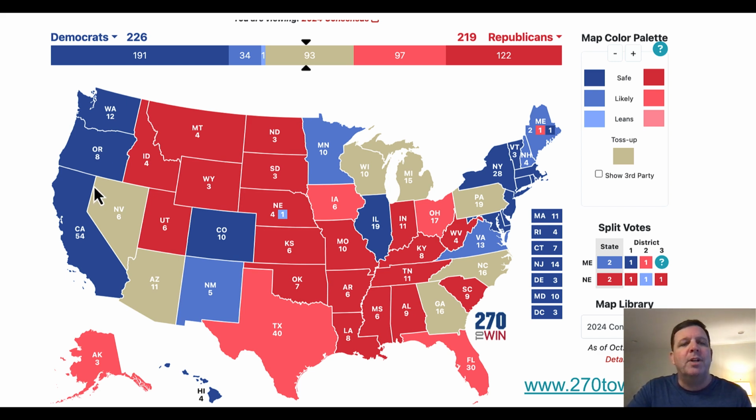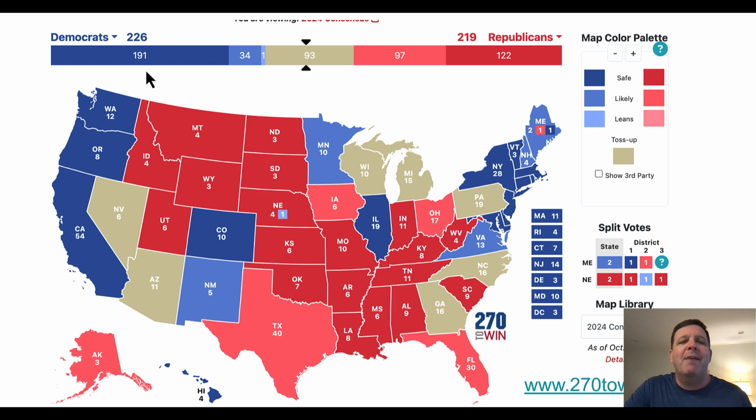So the West Coast, solidly Democratic. President Trump and Vice President Harris probably are not spending too much time focusing on those states because they both know that the Democrats are most likely going to win it. In the South, these states here, again, most likely, almost assuredly going to go towards Donald Trump.